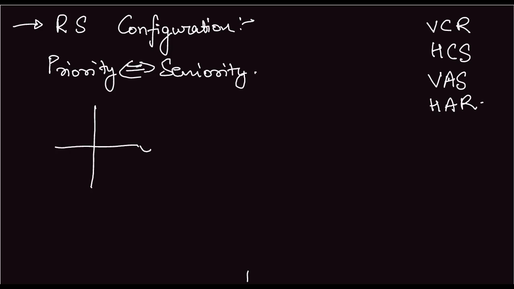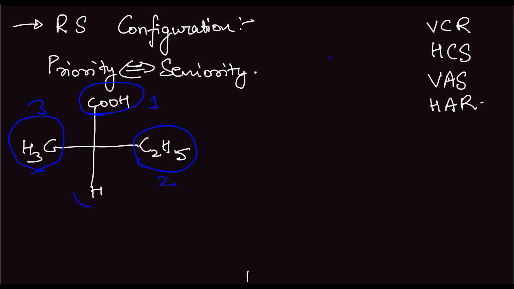We have the Fisher projection formula, something like this. This is C2H5, CH3, COOH and H. Now, the most senior group here would be this carbon or this carbon or this carbon. So first we assign the highest seniority. Highest seniority would be this carbon. Why? Because the second atom attached to this carbon is oxygen, which has higher seniority as compared to hydrogens in this case. The second senior group would be this, ethyl. The third would be this, and the fourth would be this.